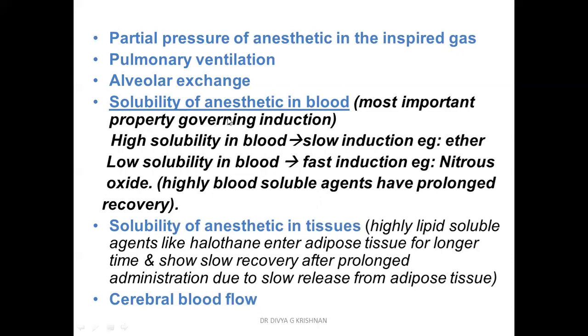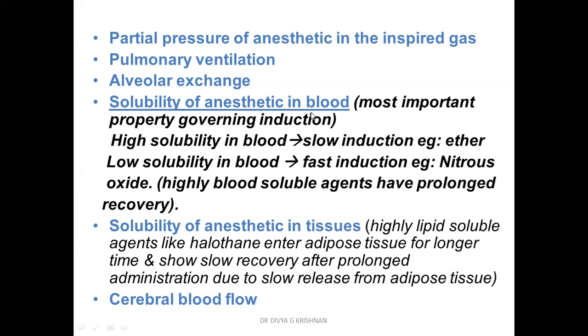Next factor is the solubility of the anesthetic in the blood. Now the anesthetic is inside the blood. What happens is, the higher the solubility in the blood, the slower the induction. That means if the solubility of a drug is very high in the blood, you require more drug to be dissolved before the anesthesia sets in. For the induction to begin, the blood has to be saturated with the agent.